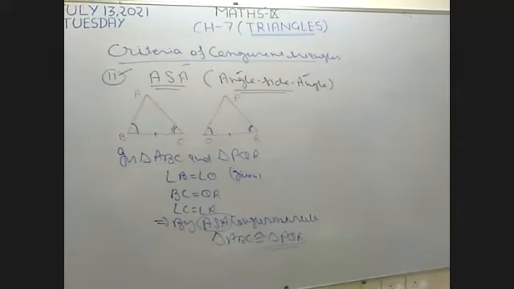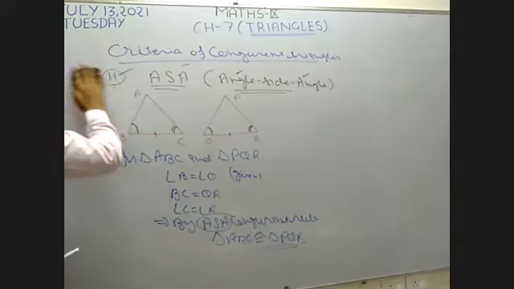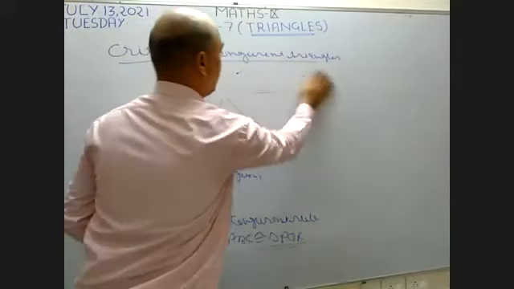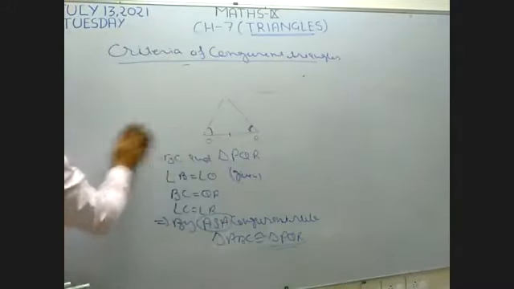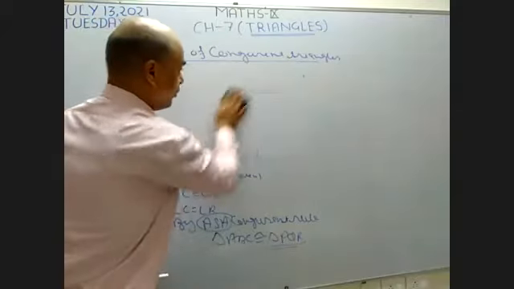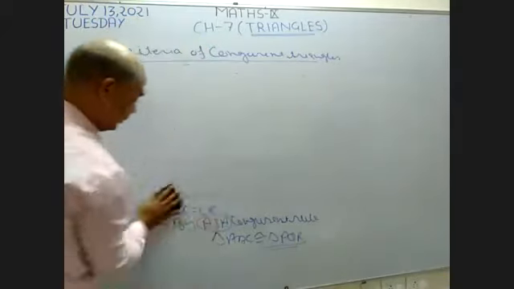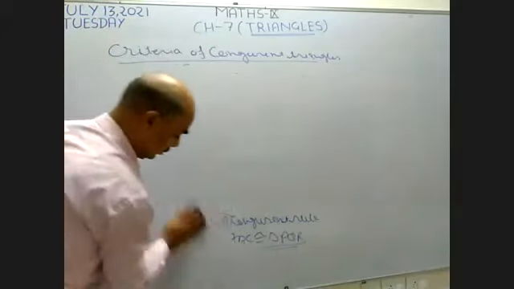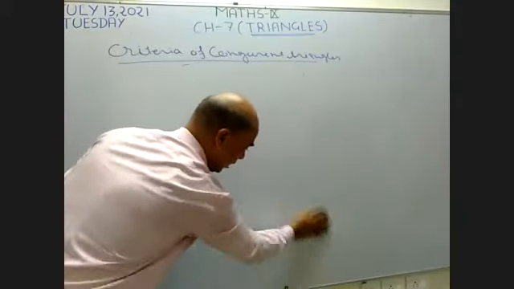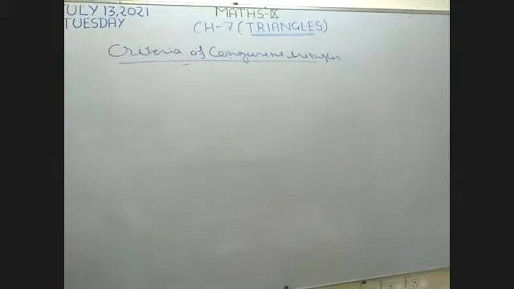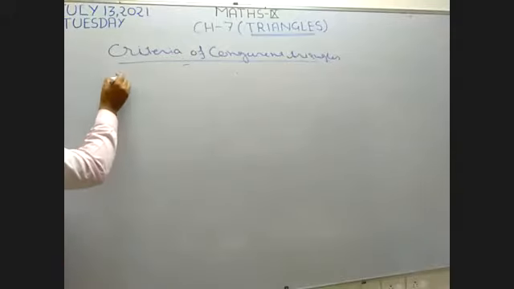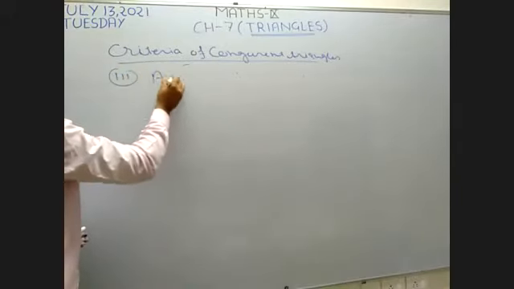Okay. Now I want to explain the third part, the third criteria, which is AAS. Now I want to explain the third criteria to make two triangles congruent. See on the board. Now I want to use the third criteria. The third criteria is AAS.